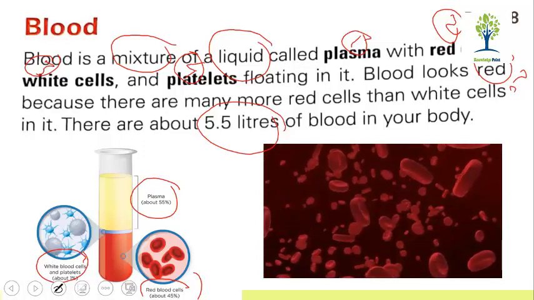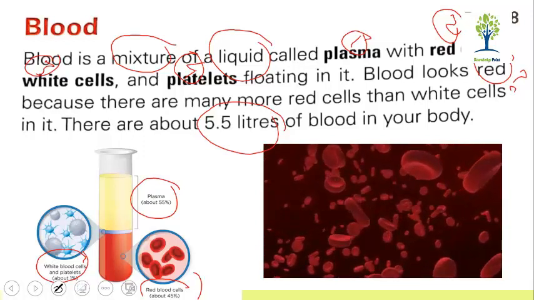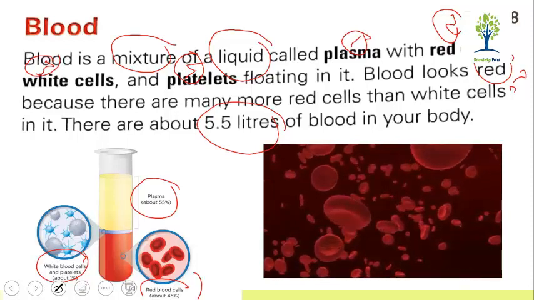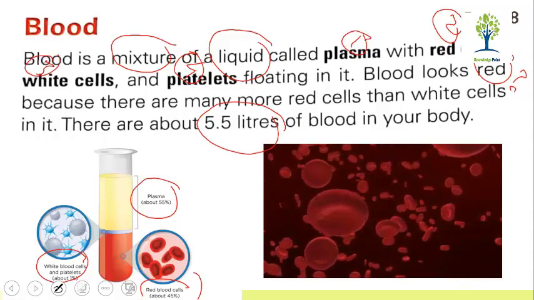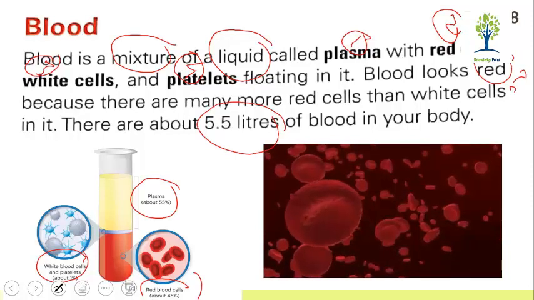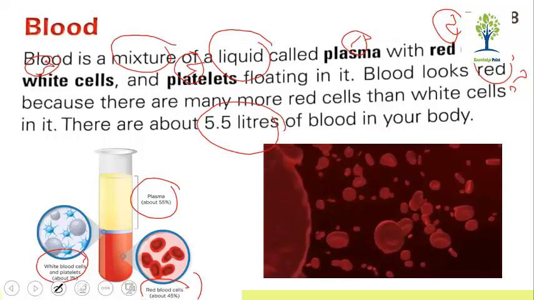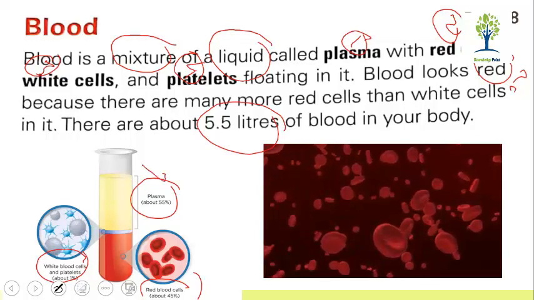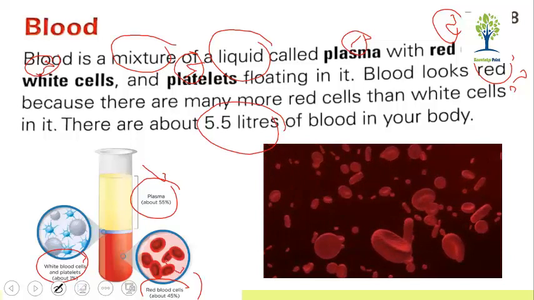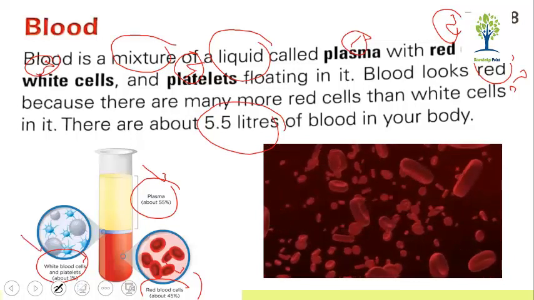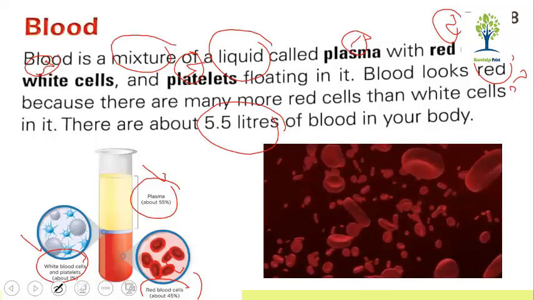What about 19%? Sir, what is in the remaining 19%? Where is 19%? 55% is plasma, 45% is the red blood cells, and only about 1% is white blood cells.